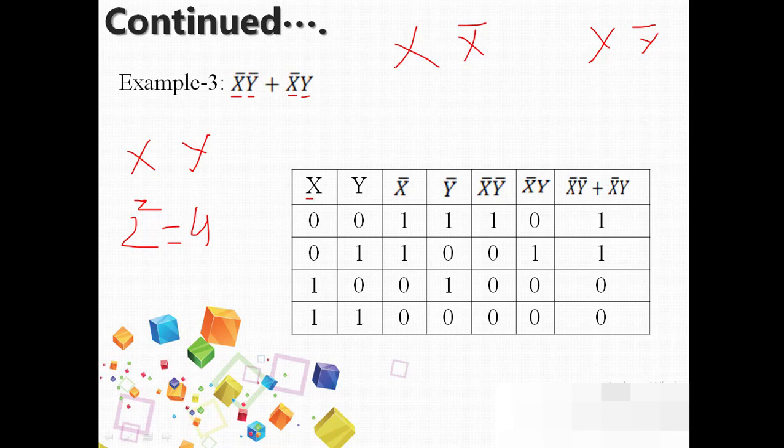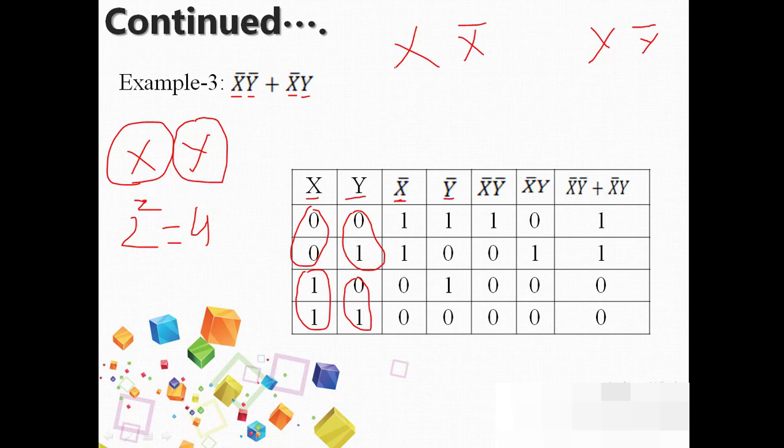Because we have 4 combinations, first we'll take x and y as the possible values. So 2 zeros, 2 ones, 0 1, 0 1 in the combination. These combinations you know from the truth table, how we will write it. Since x and y both are present in complemented format, we'll first complement the values of x and y.